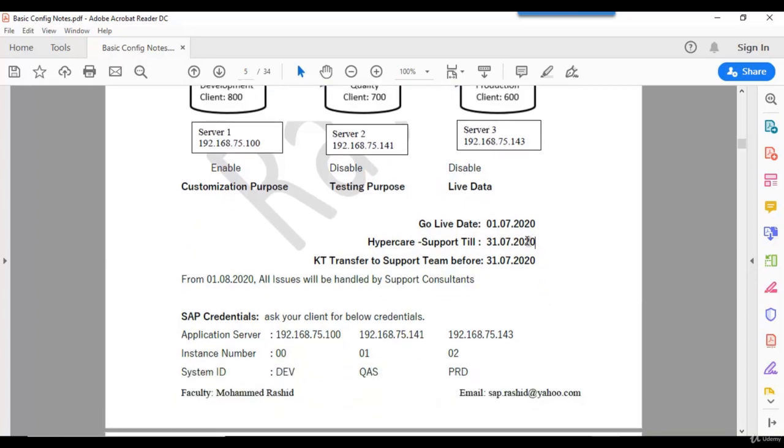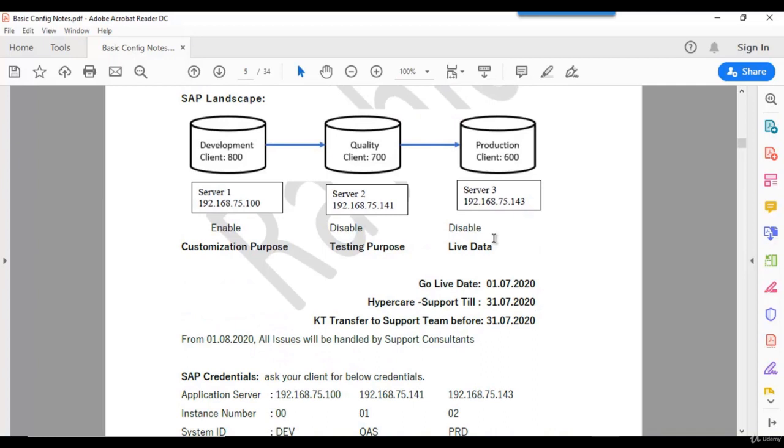So what will happen after that date? Before 31/7, let us further assume that this customer will have another PO for support. Support means we are live now. From 1/7/2020 we are live, with 1 month support. After this support, from 1st August 2020, for 1 year, they are appointing Diligent Techies for AMC.